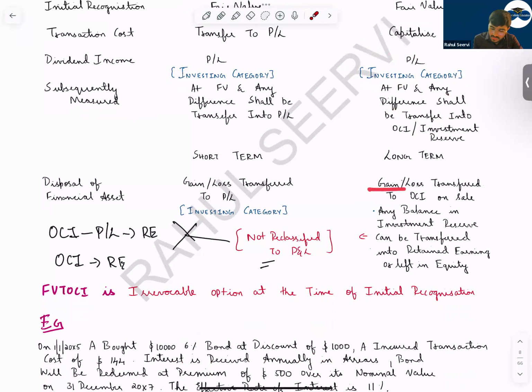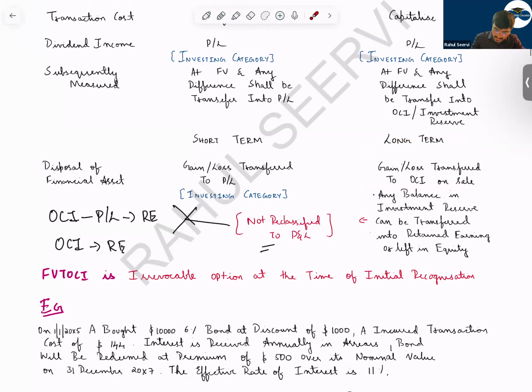Then we have gain or loss transferred to OCI on sale. Any balance in investment reserve can be transferred into retained earnings or left in equity. So what is the difference here? If equity instruments are at fair value through OCI, when the company is disposing of or selling them, the gain or loss is transferred to OCI. That means first remeasure the equity instrument to fair value and then sell it. We'll do a question regarding this also.